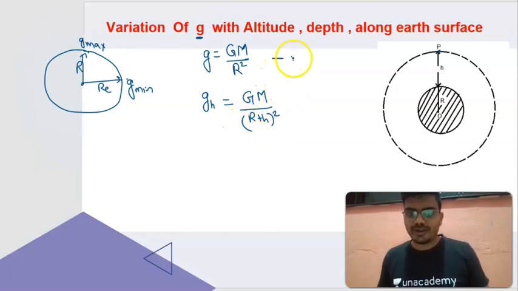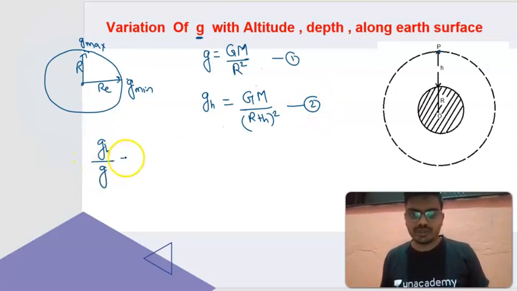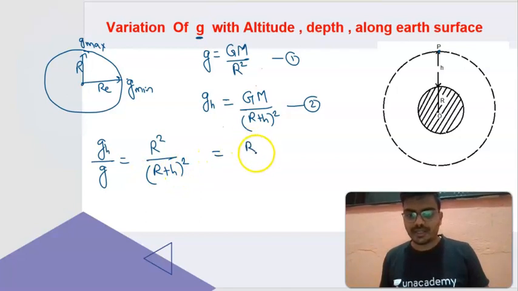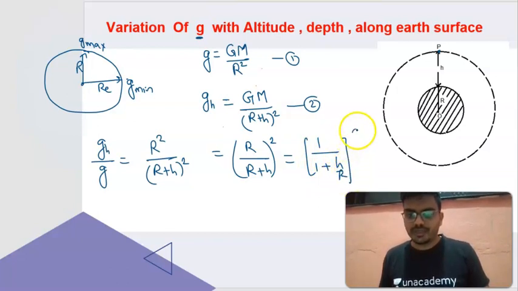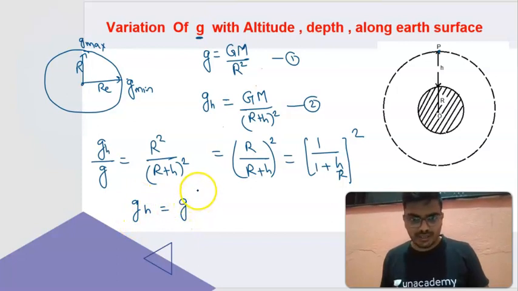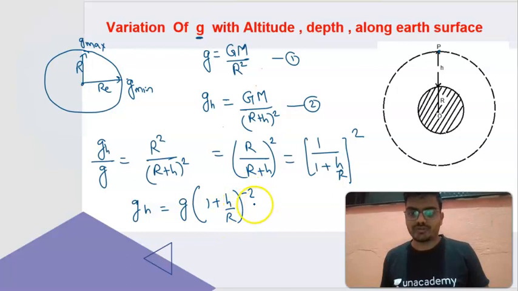Now if I take the ratio, that will be g_h upon g. g_h upon g is equal to, it is an inverse relation, R square upon (R plus h) the whole square, which is equal to, I can say, (R upon R plus h) the whole square. On dividing it further by R, you will get the answer as 1 upon (1 plus h by R) the whole square. See, if you want to take small g in terms of g_h, it is equal to (1 plus h by R) raised to minus 2, because of the inverse relation.